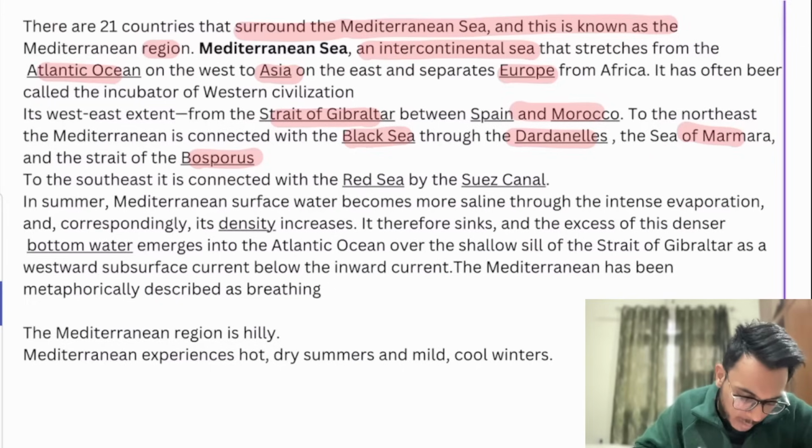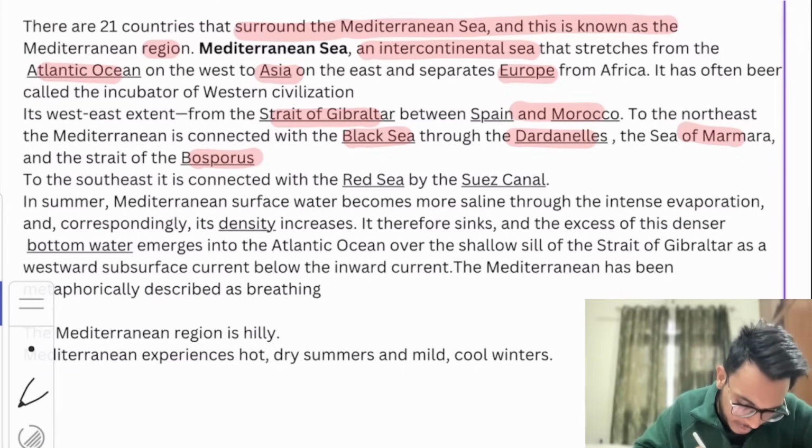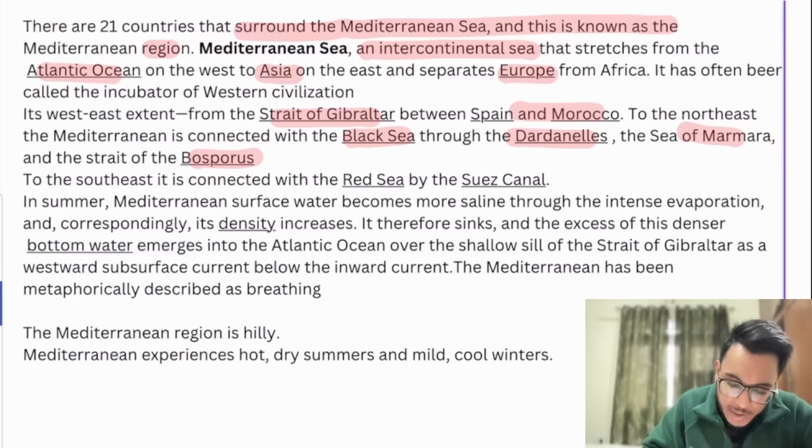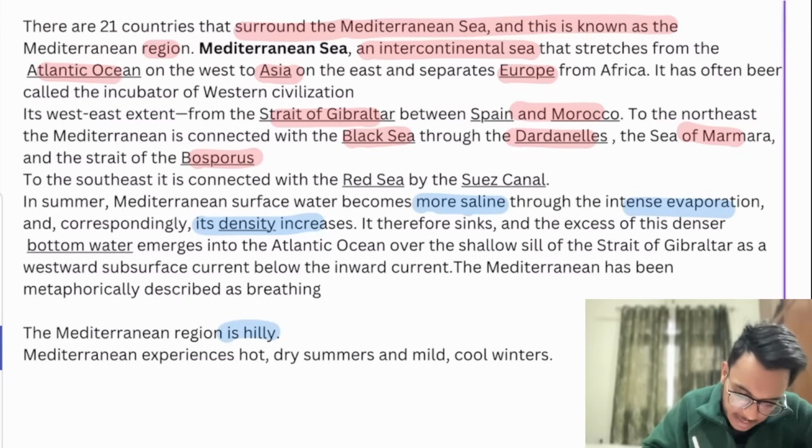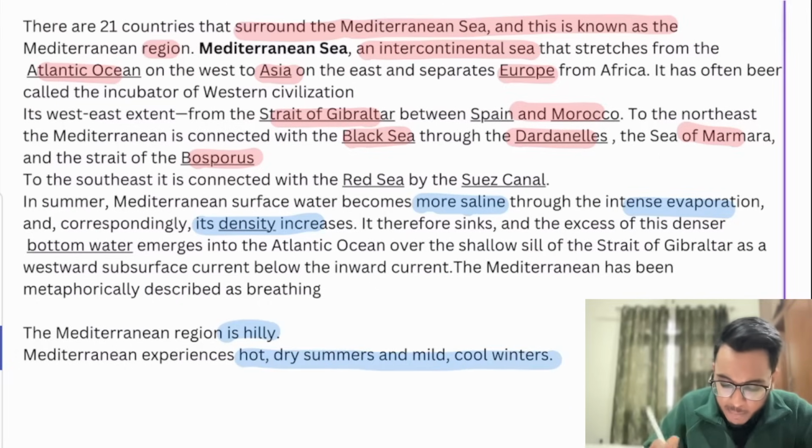Now, when we talk about the Mediterranean Sea, in summers the water becomes more saline. Why more saline? Because the influx of water is not there, and because of intense evaporation, the water becomes more saline and the density increases. Now, the Mediterranean region is hilly and experiences hot, dry summers and mild, cool winters. So that is all, guys, about it.